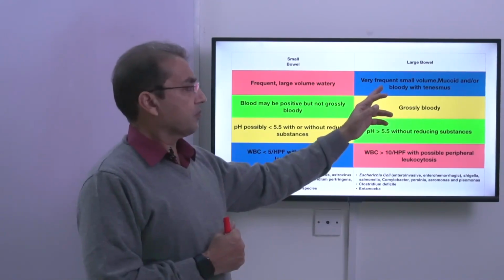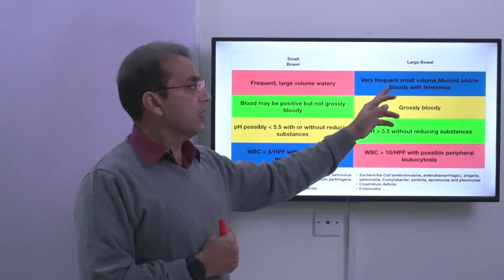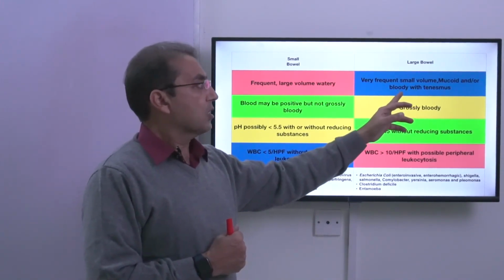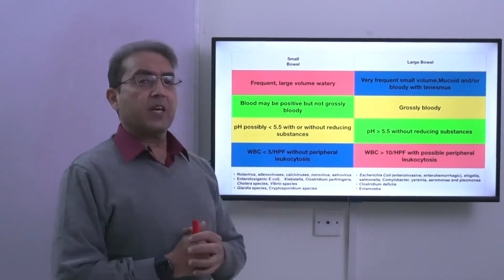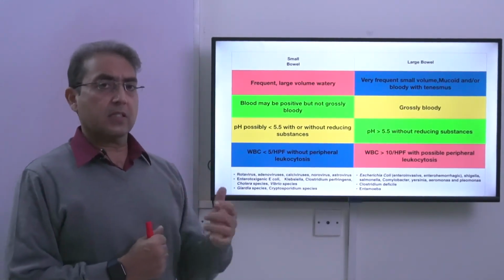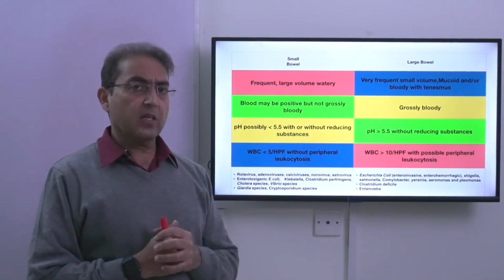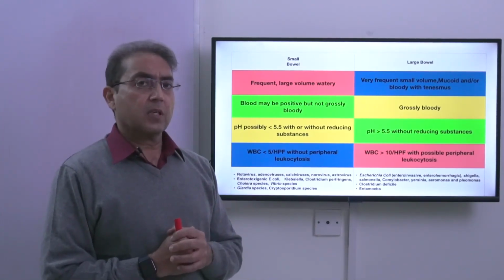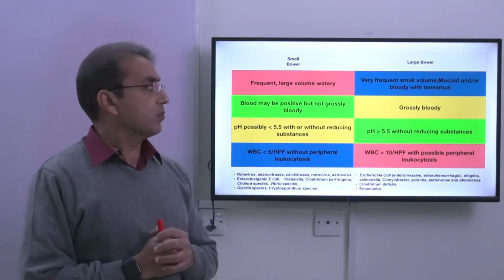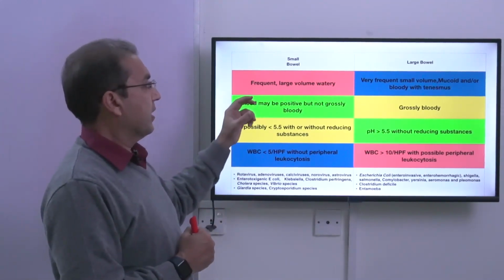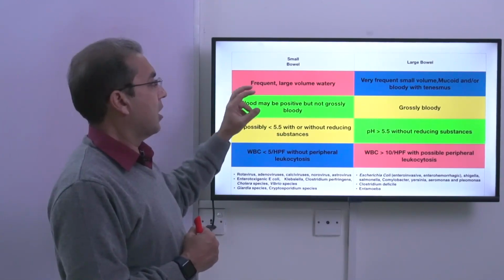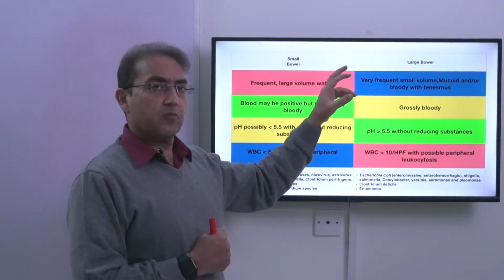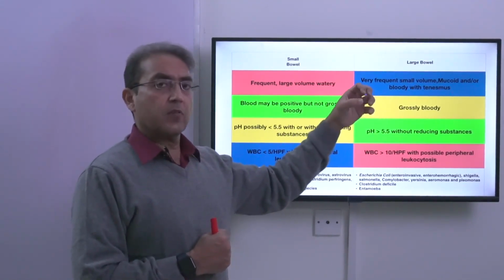In the large bowel, the diarrhea is very frequent, but the volume is small. This may be mucoid or this may be bloody, and the patient may have tenesmus. Tenesmus means that there is a feeling of incomplete evacuation of the bowel. That means there is involvement of the distal portion of the gut, that is the rectum. So in small bowel diarrhea, the patient passes large volume frequent watery stools, while in large bowel diarrhea the frequency is even more, but the volume is small.